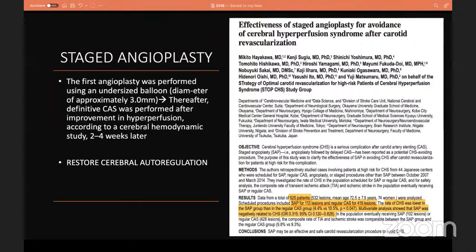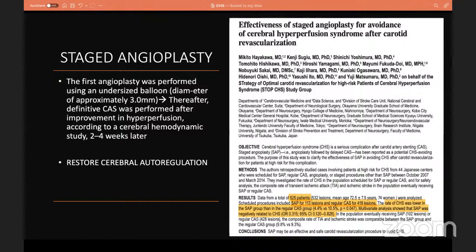So this is one article which summarizes the data. They analyzed 525 patients, in which staged angioplasty was done in 113 patients compared to a single-step procedure in 419 patients.